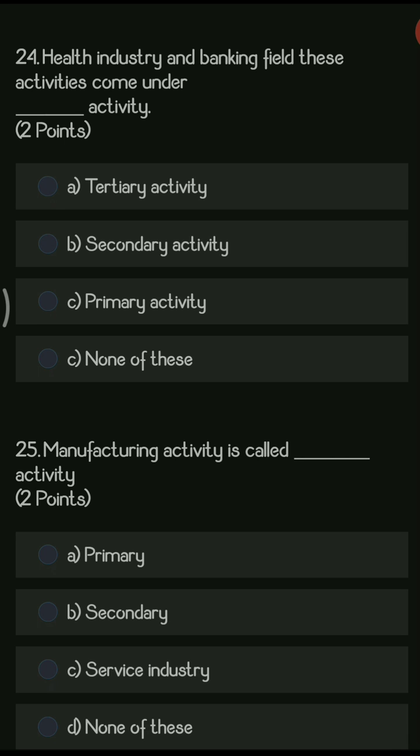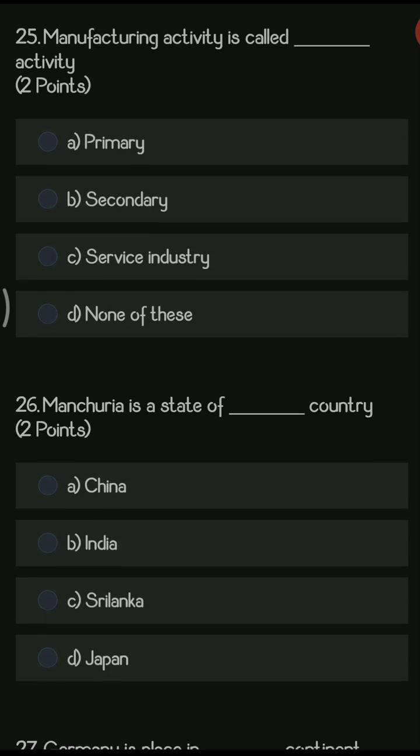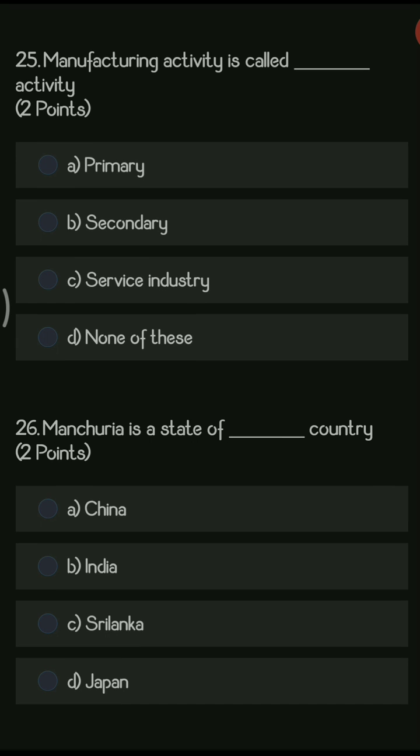Next question, health industry and banking field, these activities come under dash. So the options are tertiary activity, secondary activity, primary activity, and none of these. Now in the case of tertiary activity, you have high qualification and expertise. So such occupations like health industry, banking fields come under tertiary activity. Next question, manufacturing activity is called dash activity. So manufacturing is basically called secondary activity.